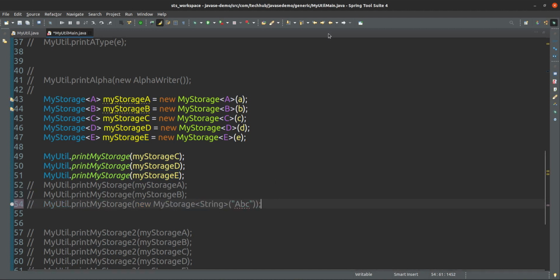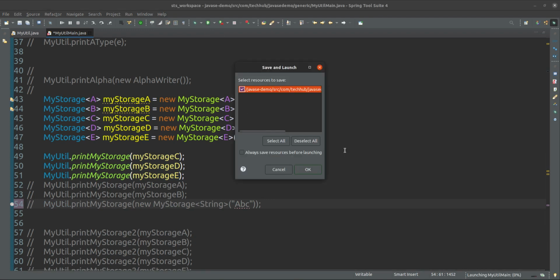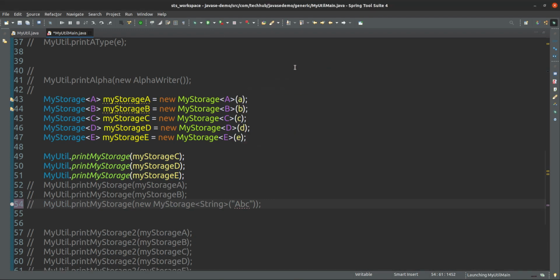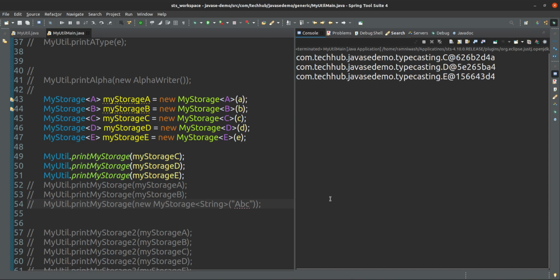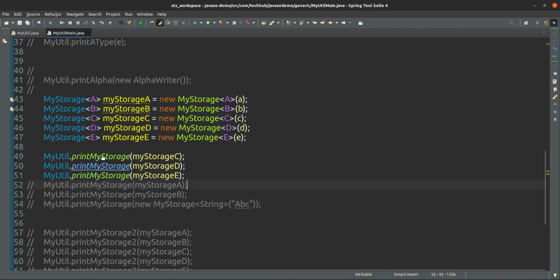Okay, so if you run it, we will see, yes, it's running. So the next one is, or else you can print the data, no issue.